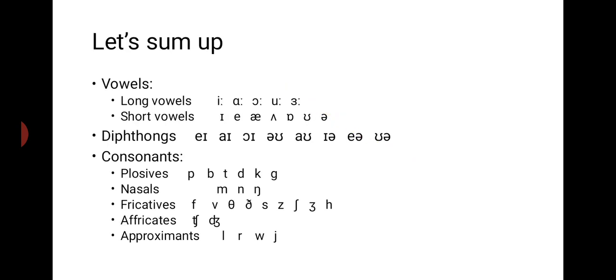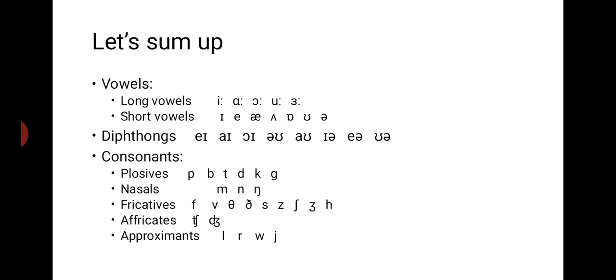So let's take a look at all the sounds together. Vowels: long vowels: e, a, o, u, a. Short vowels: e, e, o, u, a. Diphthongs: a, I, oi, o, ow, ear, air, oor.